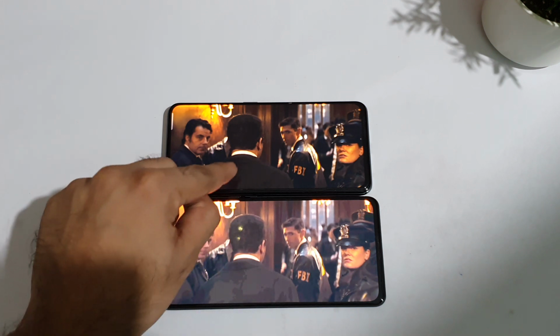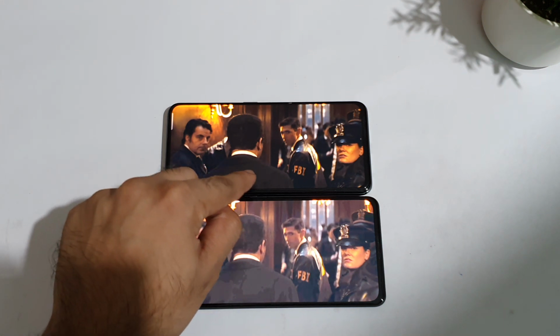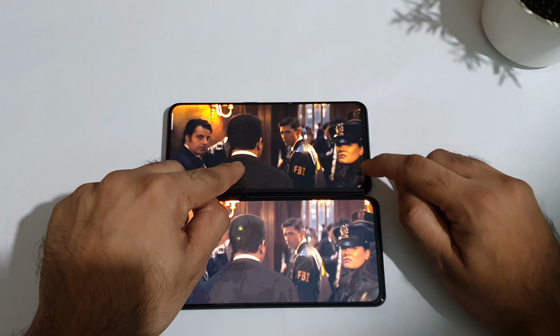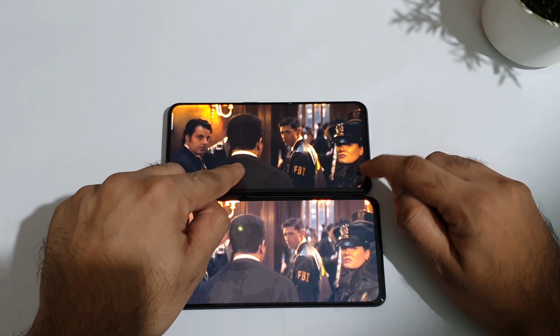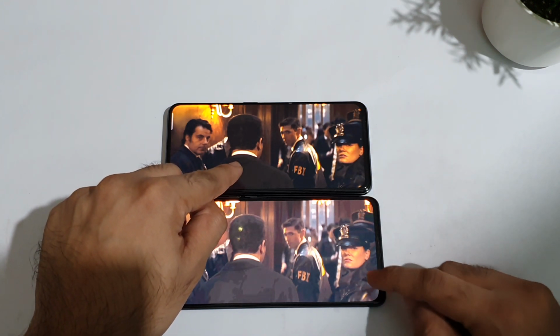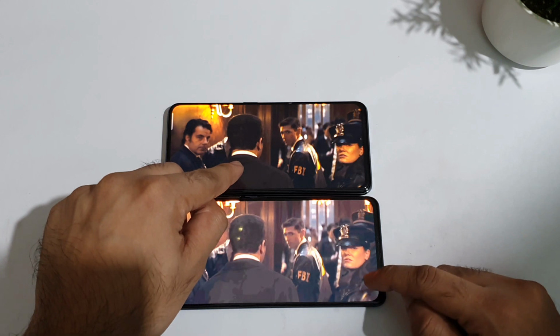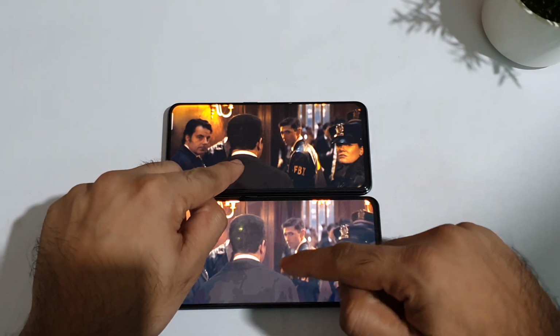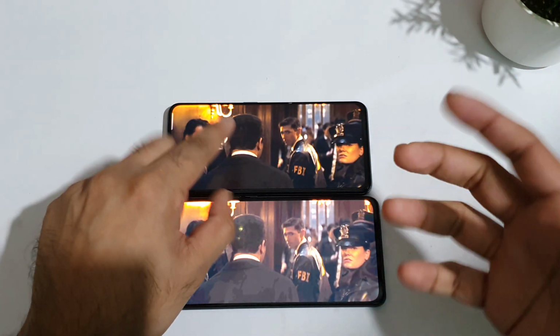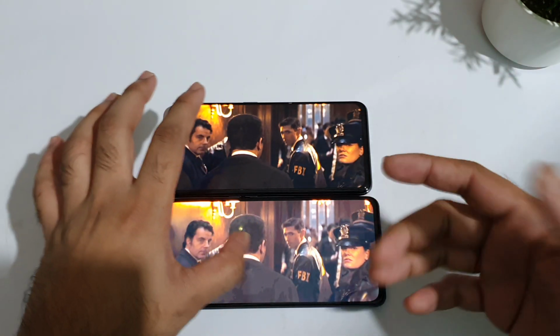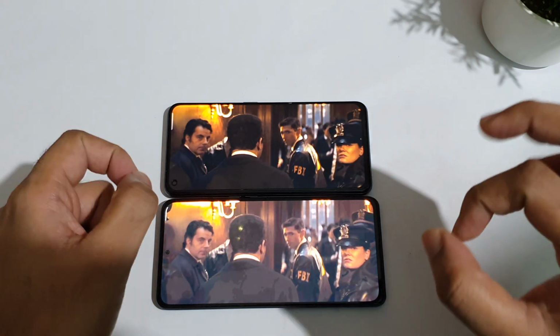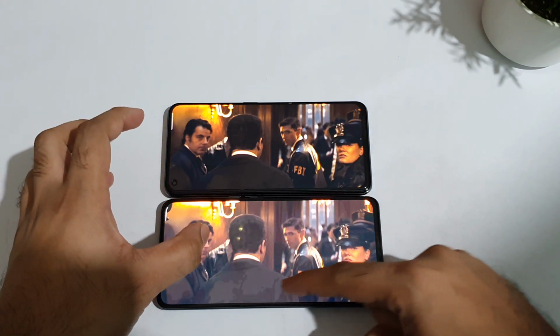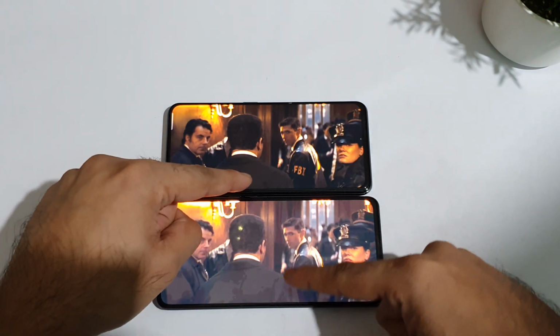In the Realme X1 Max, you cannot see any kind of crush issue happening in the black colors especially. Try to look at this black color here. It's decent, no problem. But in the Mi11X device, you can see what is going on. This is actually visible to your eyes. Yes, you can see it while watching videos. If you're planning to buy the phone for viewing content, then this may impact your viewing experience a little bit, and you can clearly see what is going on.